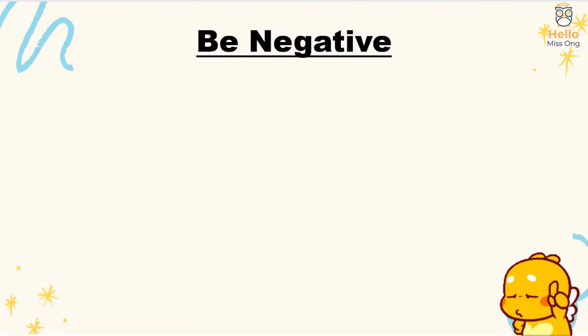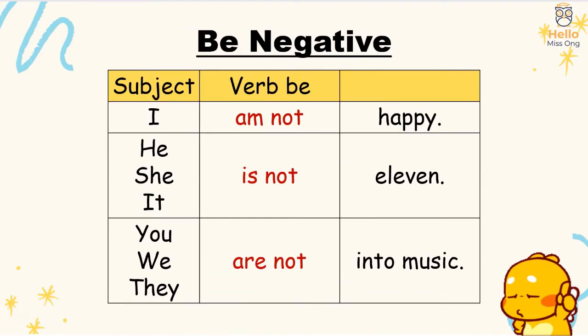We form be negative sentences with a subject, followed by the negative form of the verb be. For example, I am not happy. He, she, it, is not 11. You, we, they, are not into music. We can also use the contracted forms. For example, I'm not happy. He, she, it, isn't 11. You, we, they, aren't into music.